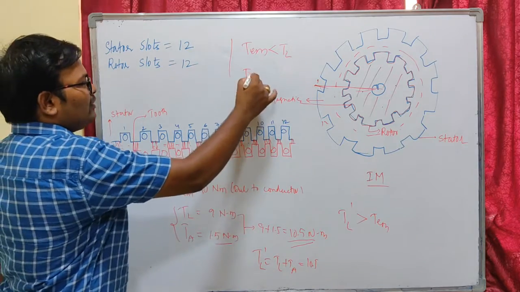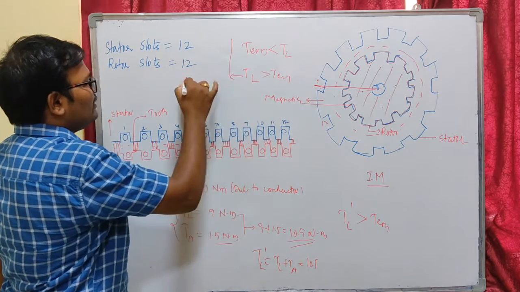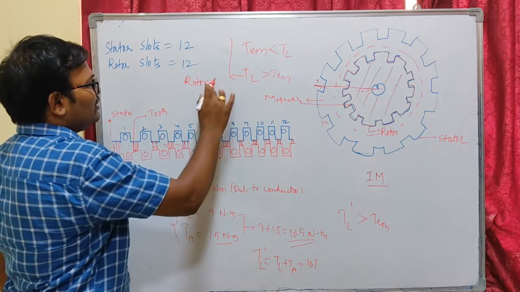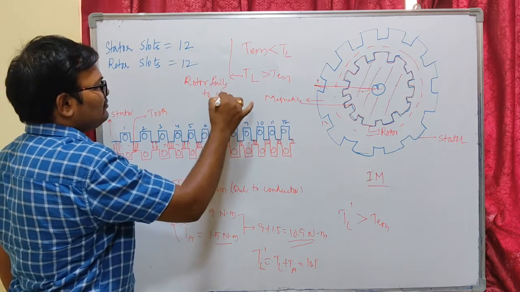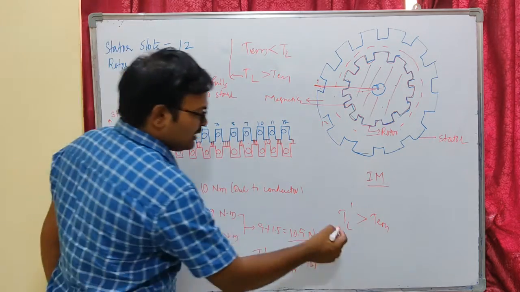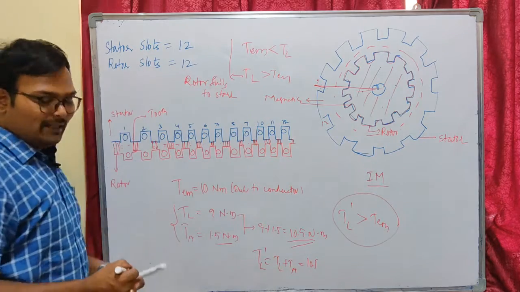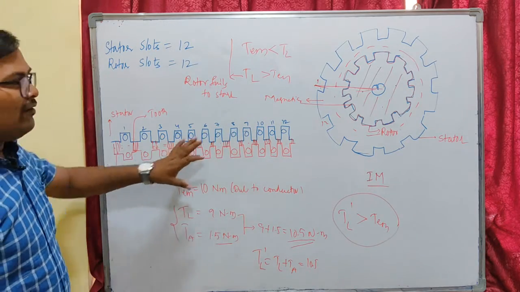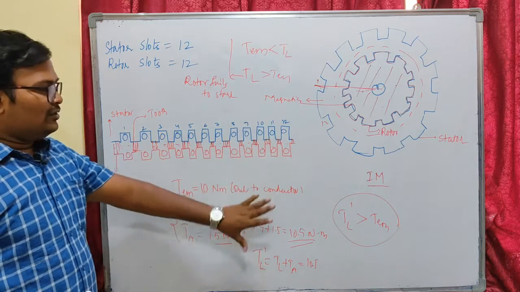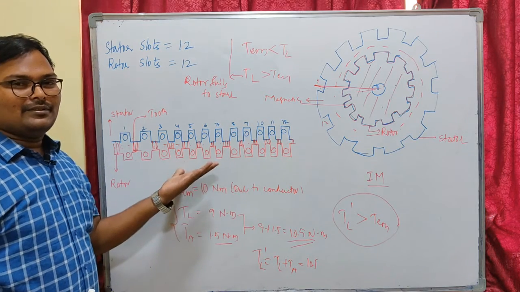Okay, so if our load torque is greater than electromagnetic torque, our rotor fails to start. Okay, so here also because our new load torque is greater compared to our electromagnetic torque due to the conductors, our motor doesn't start. So this is why cogging happens. I hope you understand.